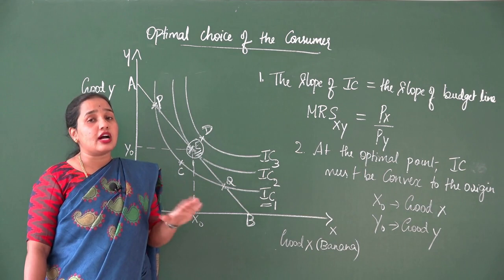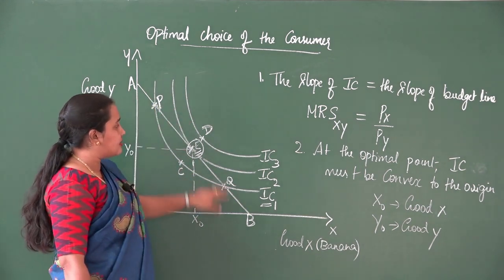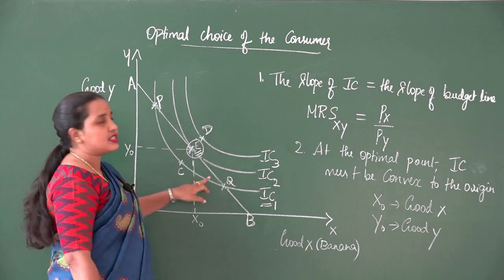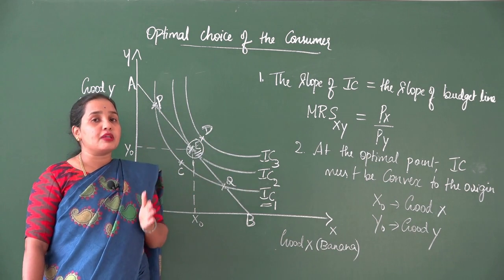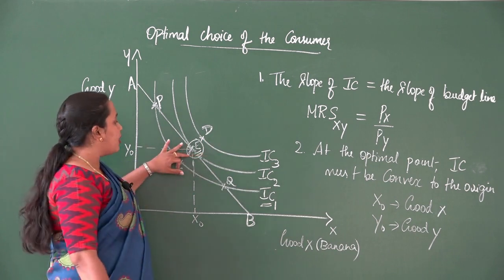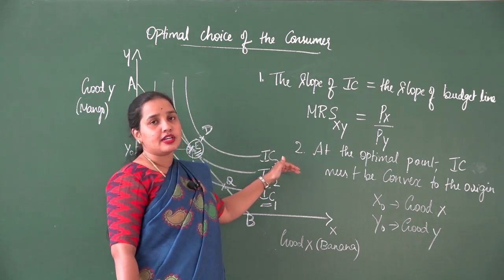It is not attainable by the consumer because it is beyond the budget line. Since point D is beyond the budget line, it is not attainable. Therefore, which is the optimal point, student? It is point E, where the two conditions are fulfilled. The two conditions we already have analyzed.